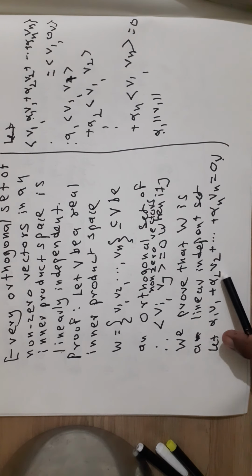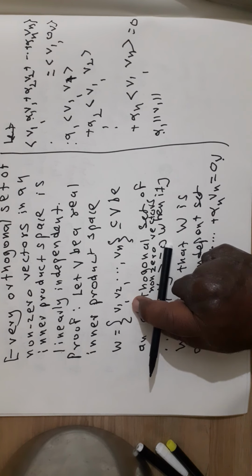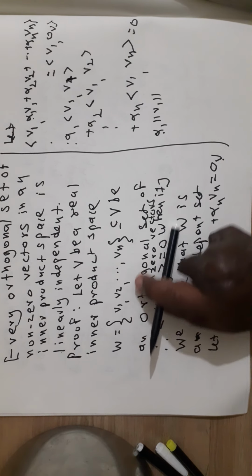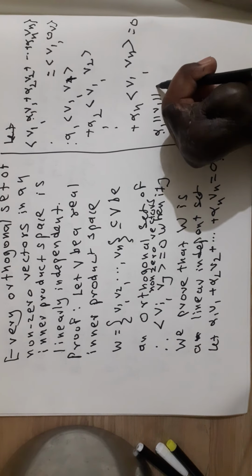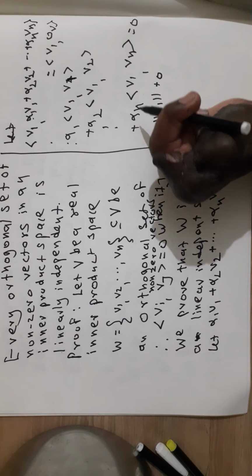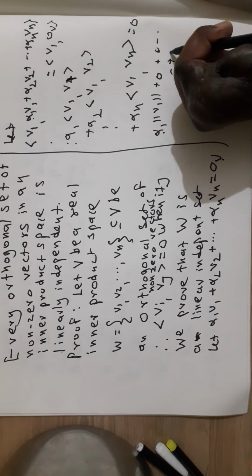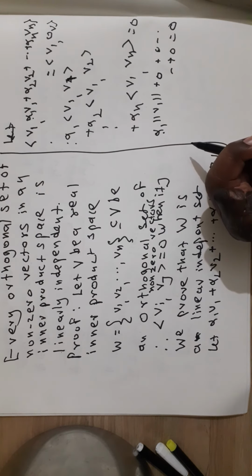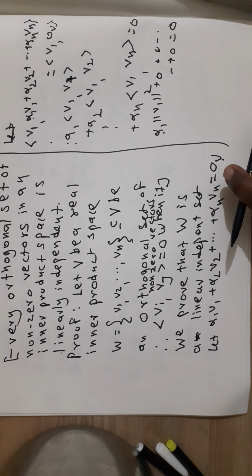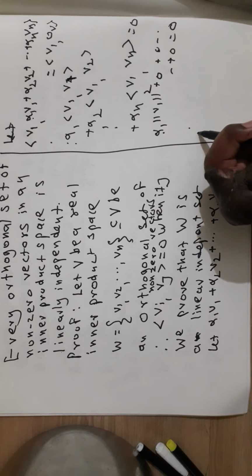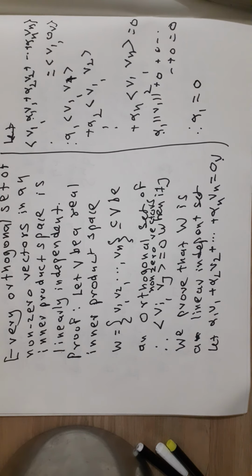Now see here, since the set W is an orthogonal set, v1 and v2 are orthogonal, v1 and v3 are orthogonal, v1 and vn are orthogonal. Therefore the inner product of v1 and v2 is equal to 0, the inner product of v1 and vn is equal to 0, and 0 plus 0 is equal to 0. Therefore, now the norm of v1 squared. Since no vector is 0, the norm of v1 squared is not equal to 0. Therefore alpha 1 is equal to 0.